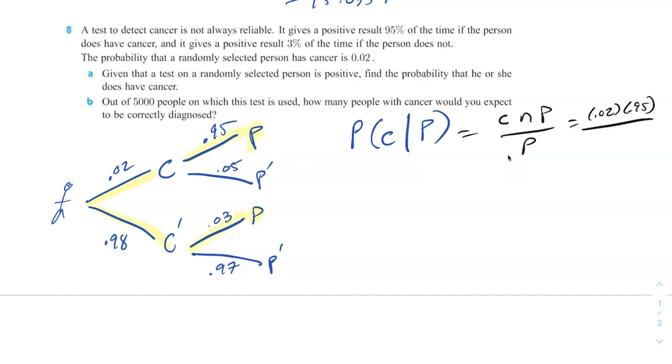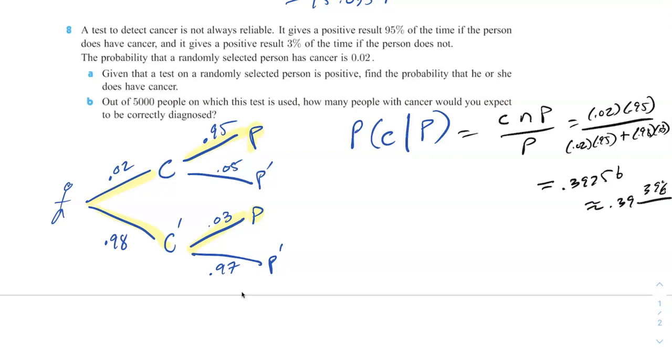So it's both those lines together. It is 0.02 times 0.95 plus 0.98 times 0.03. Plug in our calculator and we get 0.39256.